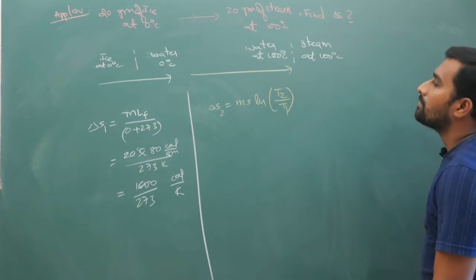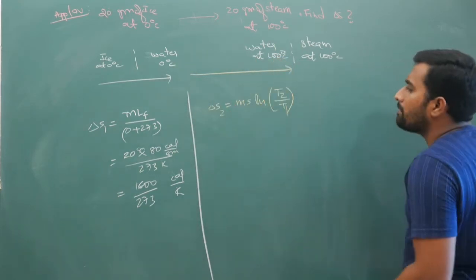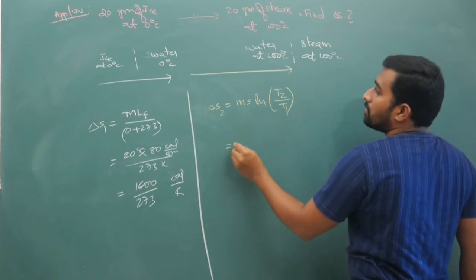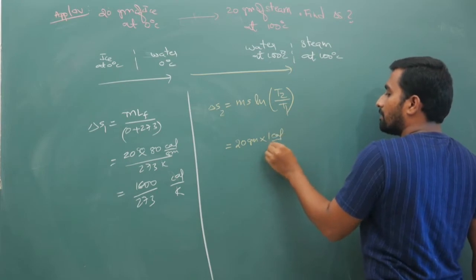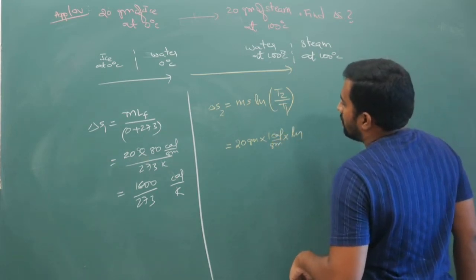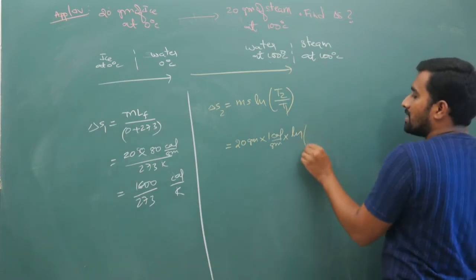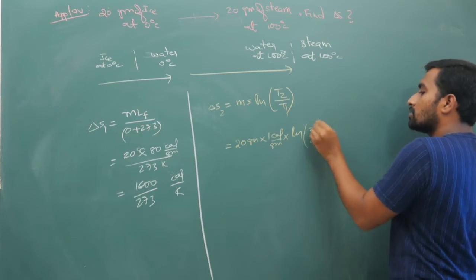Why is this the formula? Because here temperature is changing from 0 to 100. Follow the previous logic. That will give you 20 grams into specific heat, which is 1 calorie per gram, into ln of your temperature, which is 100, meaning 373 by 0, which is 273.